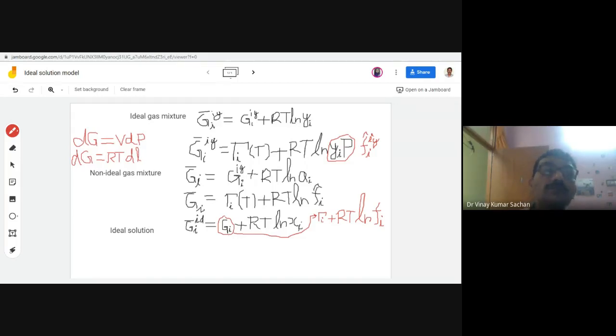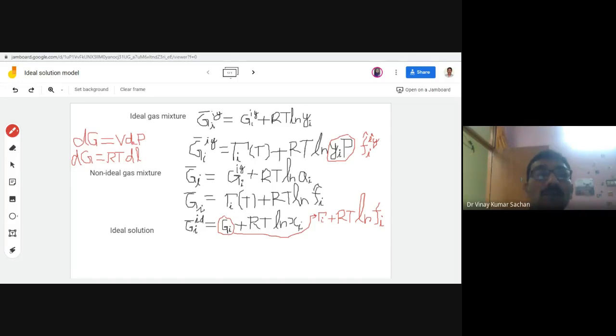So better you write ln f. So dG equals V dP minus S dT is for everything, but for ideal gas it is RT d ln P. So from there only we have written it.